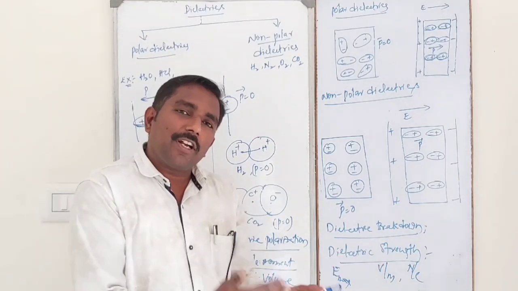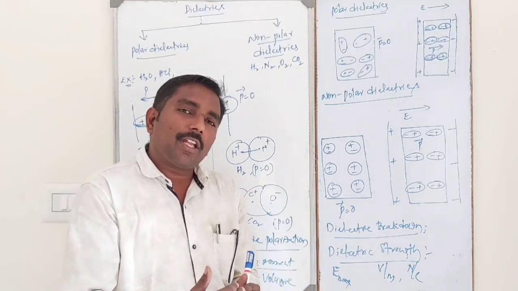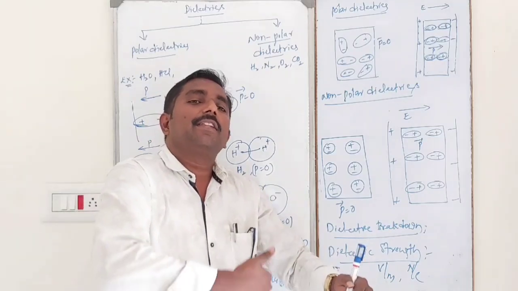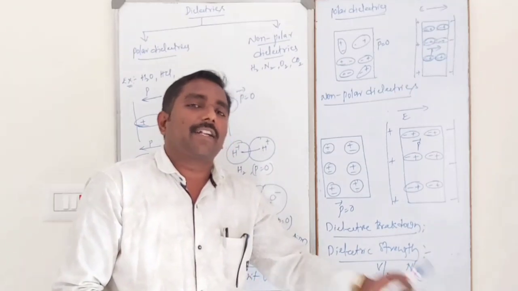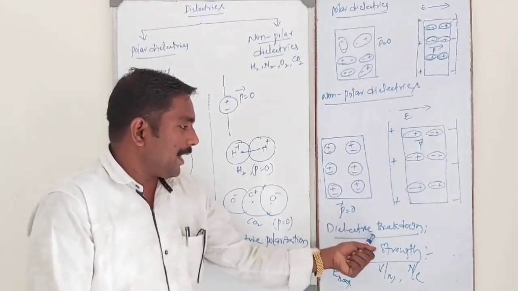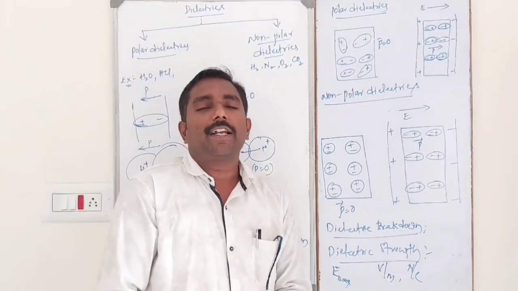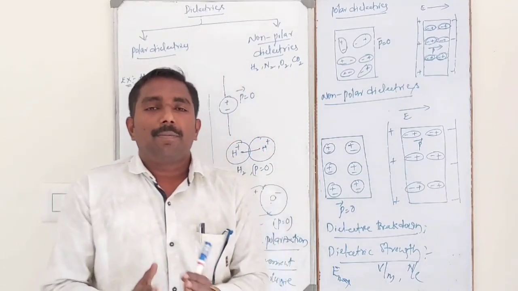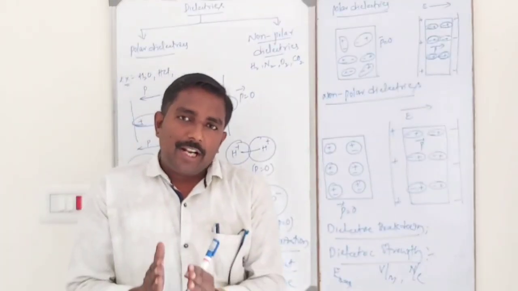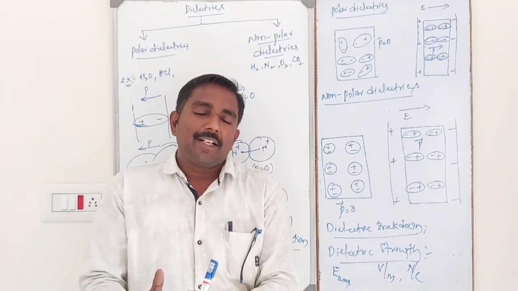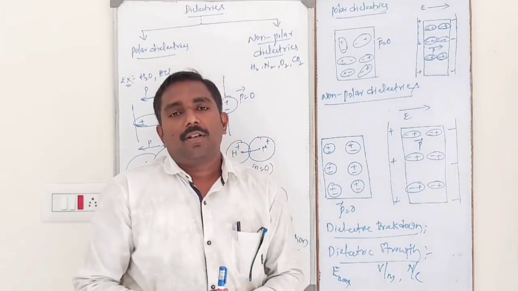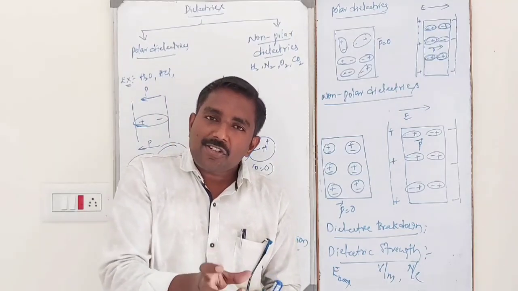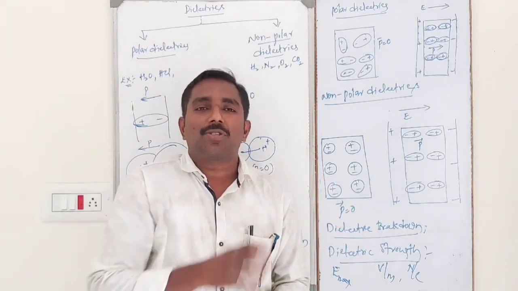The dielectrics are insulators. So the insulator property breaks down and it converts into a conductor. Insulators are converted into conductors. Simply, that is the meaning of dielectric breakdown. That means the insulating or dielectric materials are kept inside the external electric field and the external electric field strength is increased continuously.